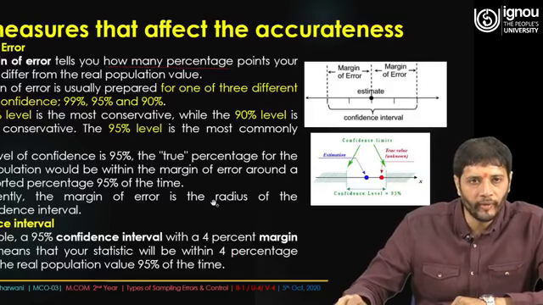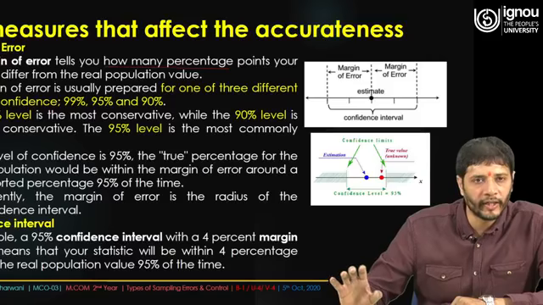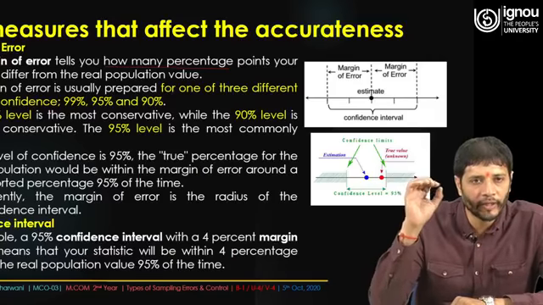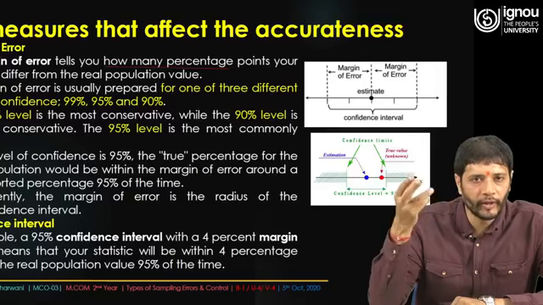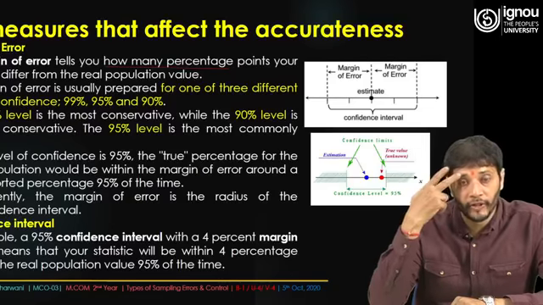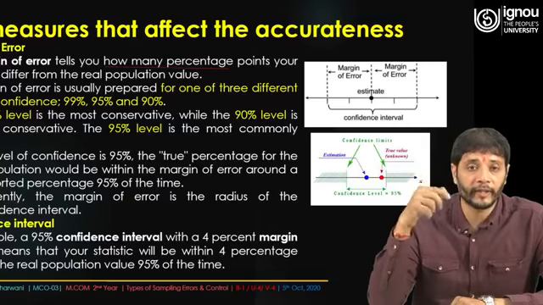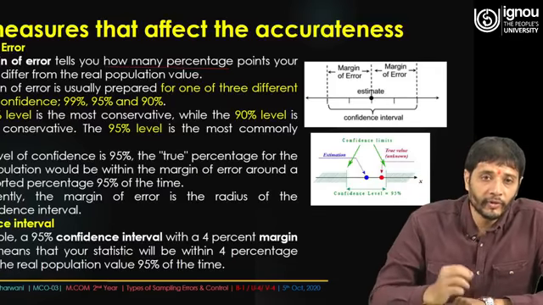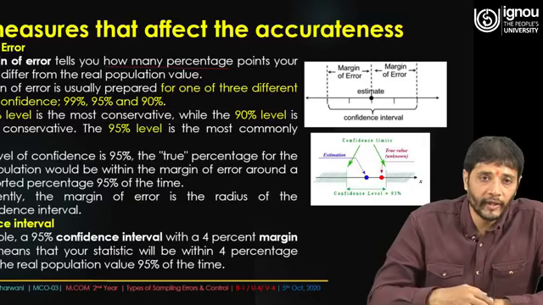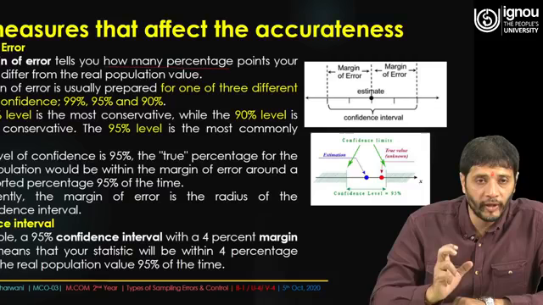We have already talked about this, and there are two measures that affect the accurateness. I think this is very important, because margin of error tells you how many percentage points your results differ. When you talk about the percentage, the level of confidence could be 99%, 95%, 90%. The 99% level is the most conservative, the 90% level is the least conservative, and the 95% level is the most commonly used.